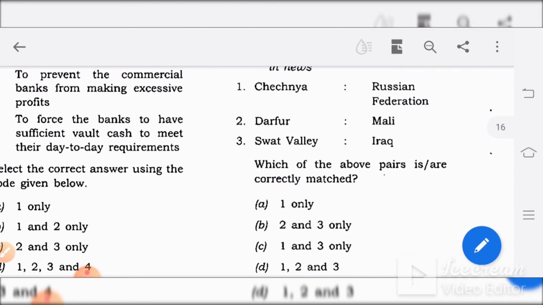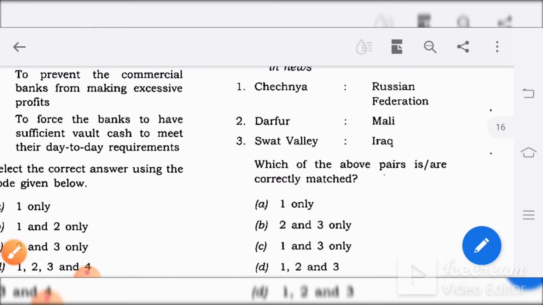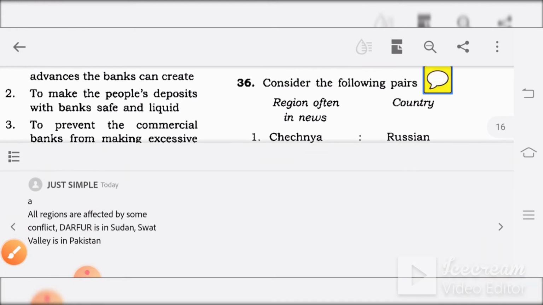So over here, Darfur is not in Mali, it's in Sudan. It's in the west part of Sudan, of Africa. Swat Valley is in Pakistan. So if we eliminate 2 and 3, we are left with 1 only. So the answer for this question is A, 1 only.